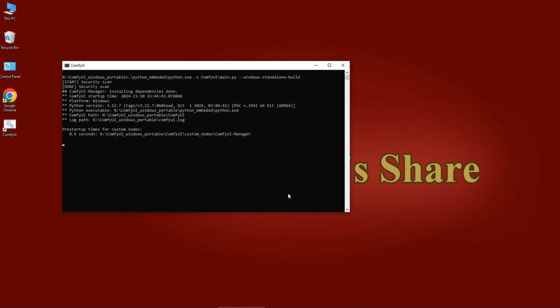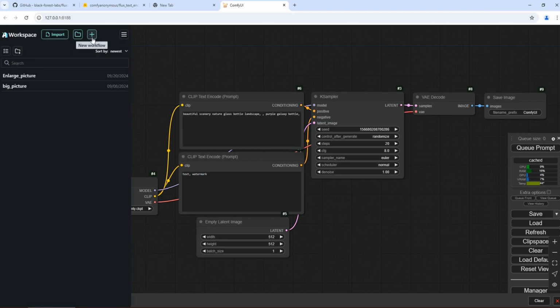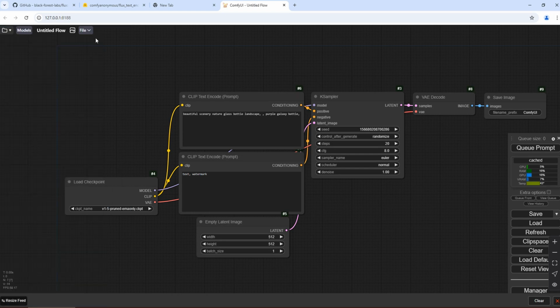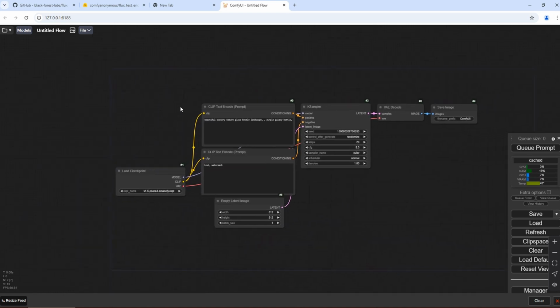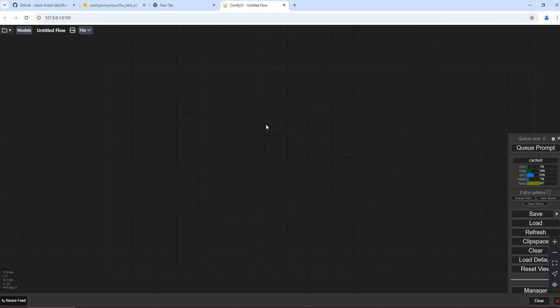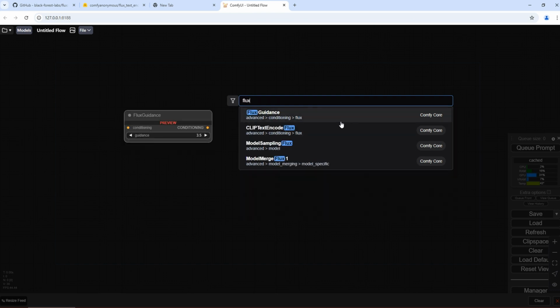Now, we start ComfyUI. Click here to create a new workflow. Each time you create one, it loads the default workflow. Clear it. You can press Ctrl+A to select all and delete, or hold down Ctrl and use the left mouse button to box select and delete everything. Double-click in the blank area to open the node search box. Search for Flux. It seems we are missing a plugin.